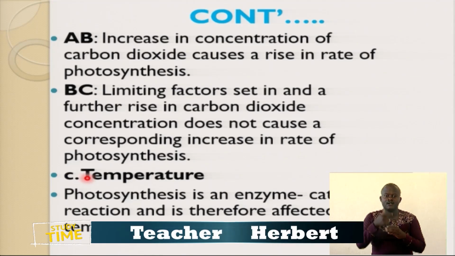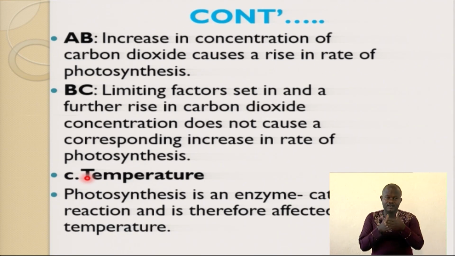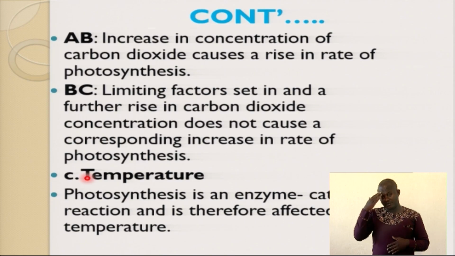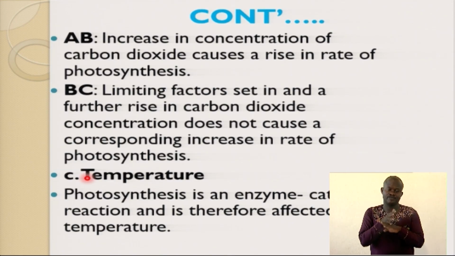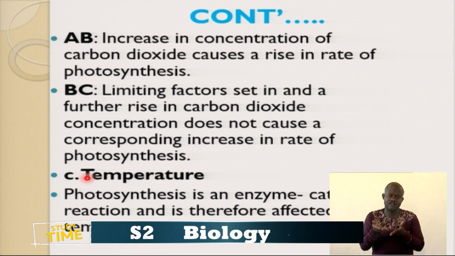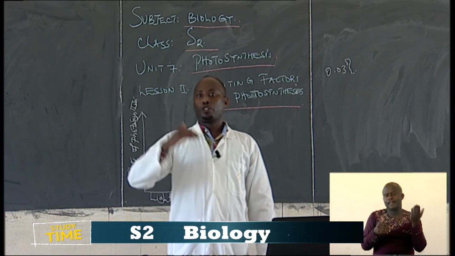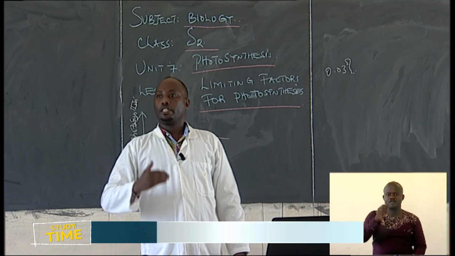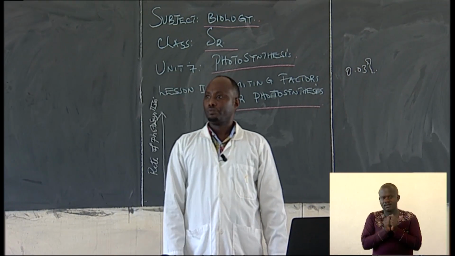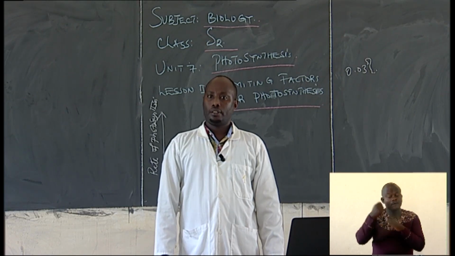Let's look at another limiting factor, which is temperature. How does temperature affect the rate of photosynthesis? Because you remember, one of the factors that affects enzymes is temperature. High temperature denatures enzymes, because some of the enzymes are involved in the process of photosynthesis. And once the temperature increases, automatically these enzymes that participate in photosynthesis are going to be denatured, are going to be destroyed. You get the point, I think.